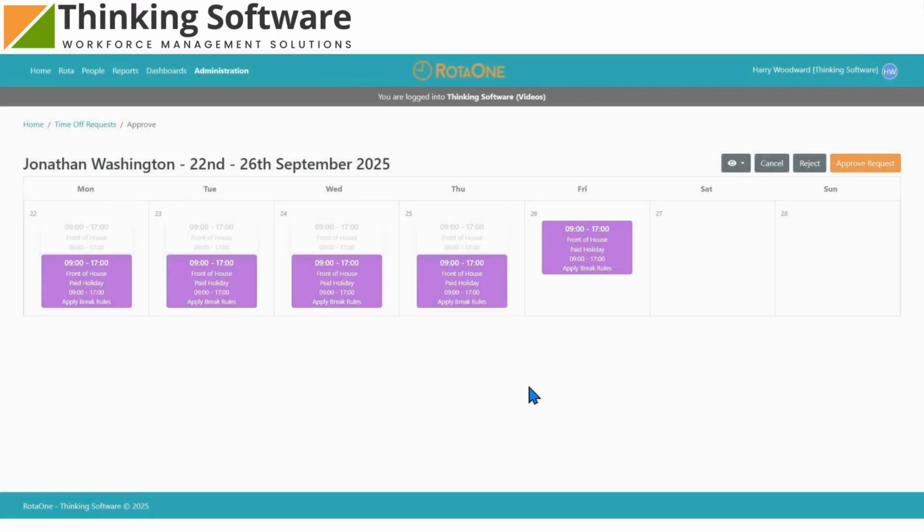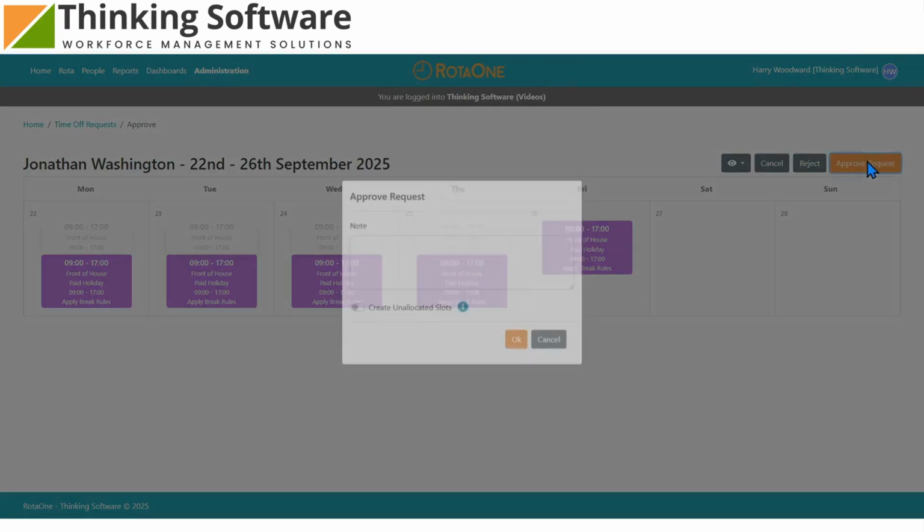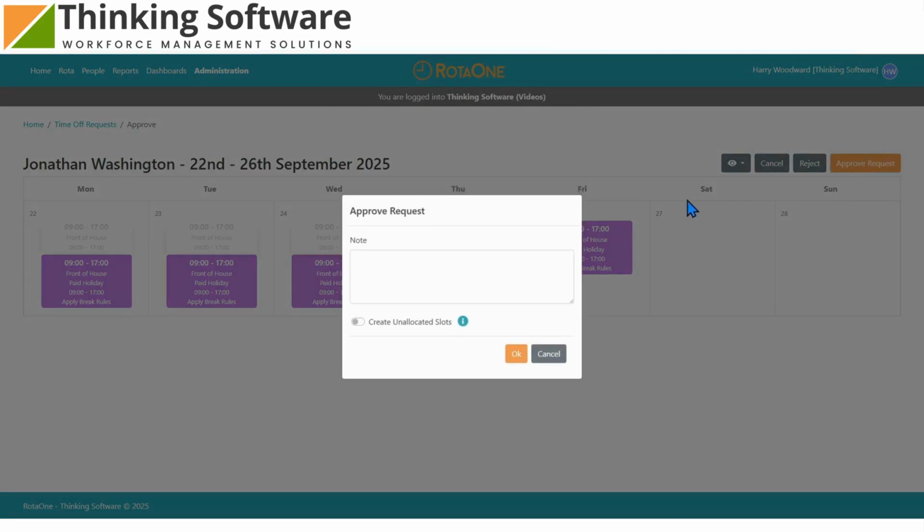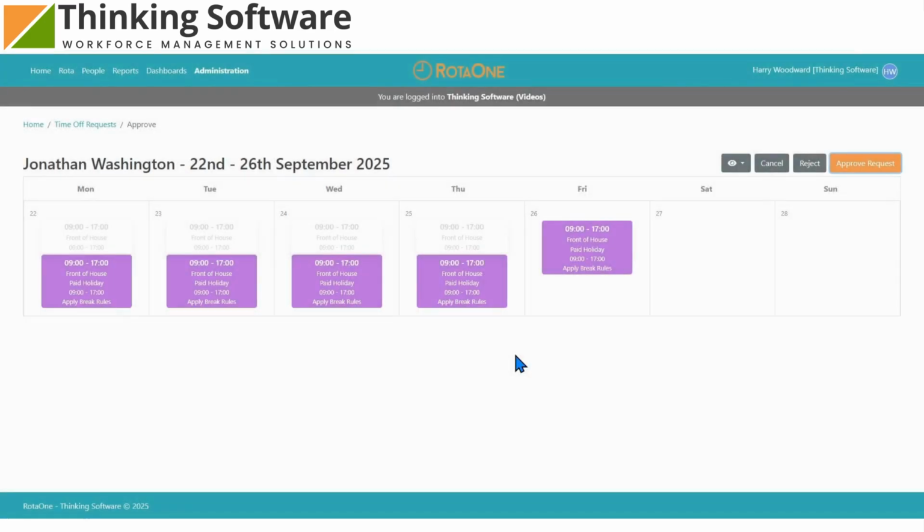To approve the time off, click the Approve Request in the top right corner. Doing this will bring up this page. You can add notes if necessary and create a cover slot. When ready, click OK, and you've just approved the person's time off.